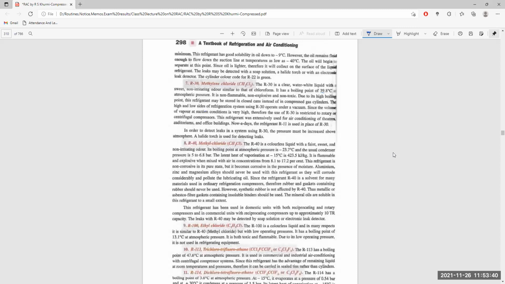Next, R40, methyl chloride. The R40 is a colorless liquid with a faint, sweet, non-irritating odor. Its boiling point is -23.7 degrees centigrade, and the usual condenser pressure is around 5 to 6.8 bar. The latent heat of vaporization at 15 degrees centigrade is around 423.5 kilojoule per kg. It is flammable and explosive